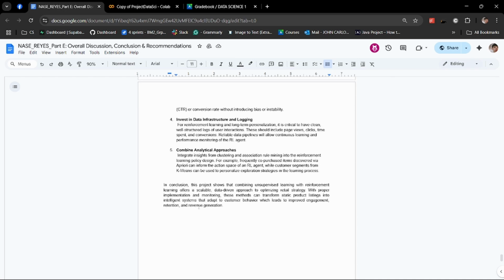Overall, in conclusion, combining unsupervised learning with reinforcement learning opens the door to adaptive, intelligent retail systems. With thoughtful deployment, these tools can personalize customer experience, improve retention, and ultimately drive revenue growth.